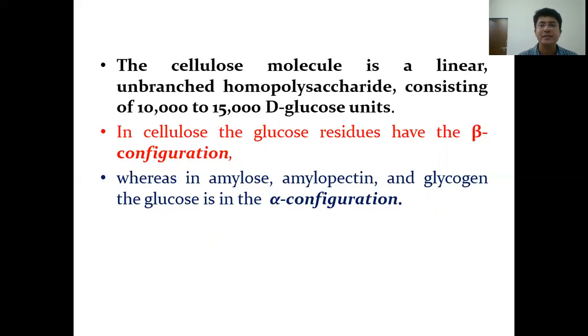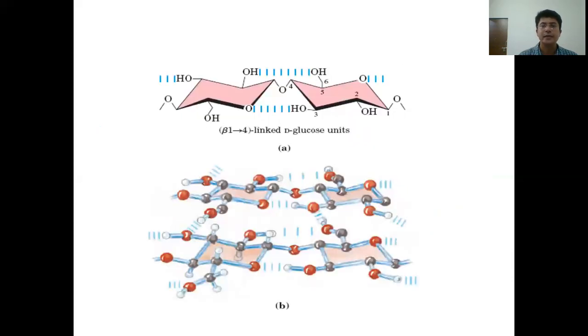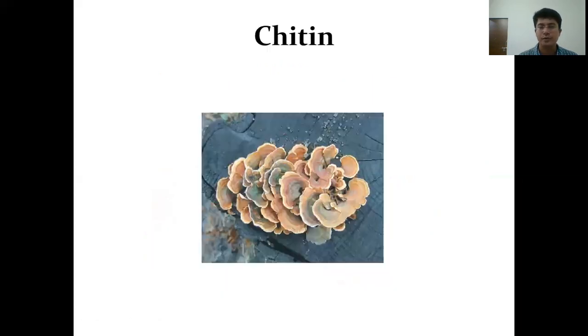This is the basic difference between cellulose and starch or glycogen. You can see the glucose units are linked to each other by beta 1,4 linkage in case of cellulose. So cellulose is a linear polymer. It is an unbranched homopolymer of glucose.